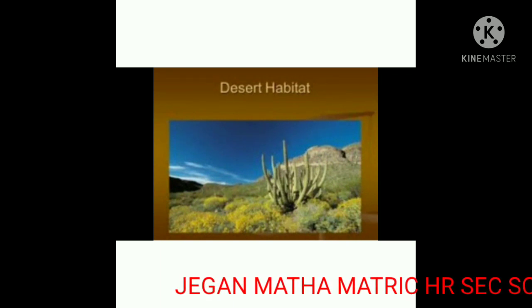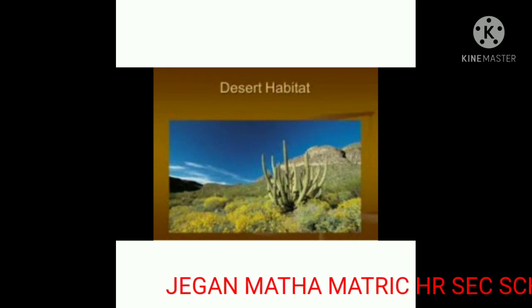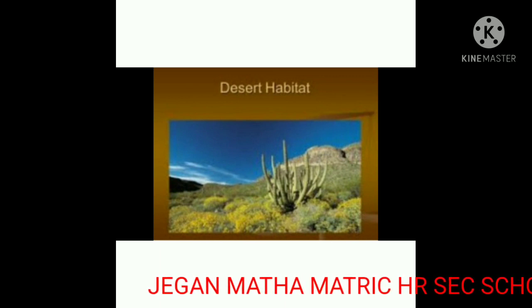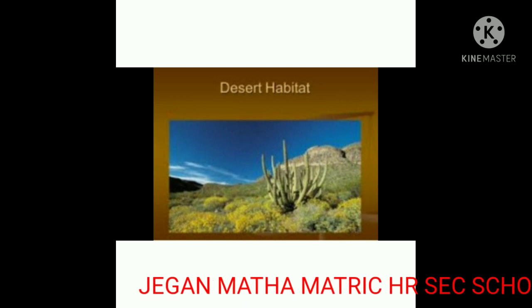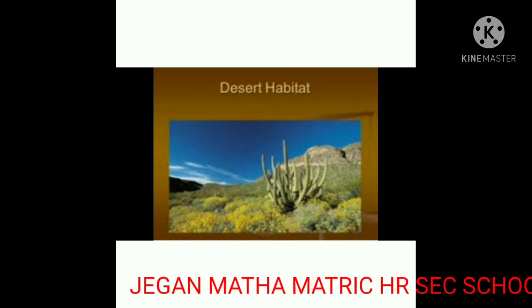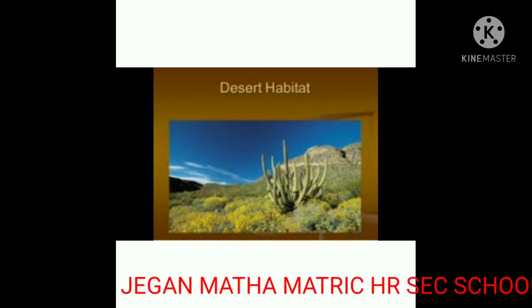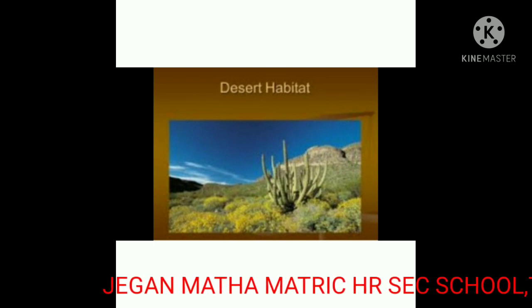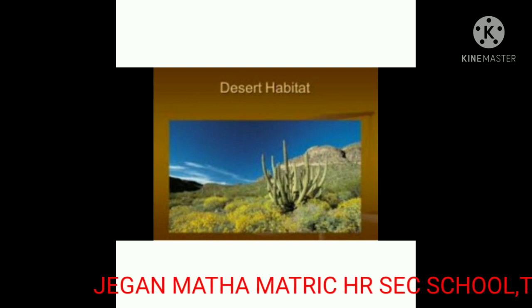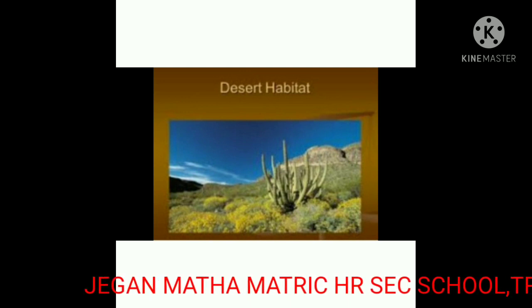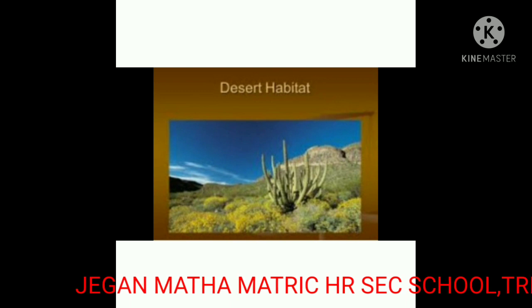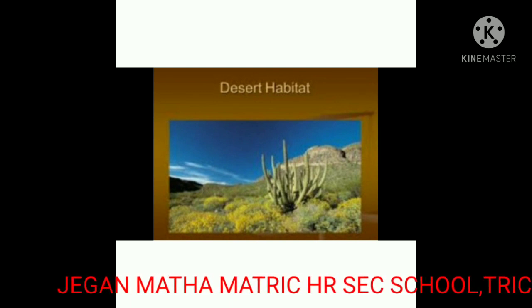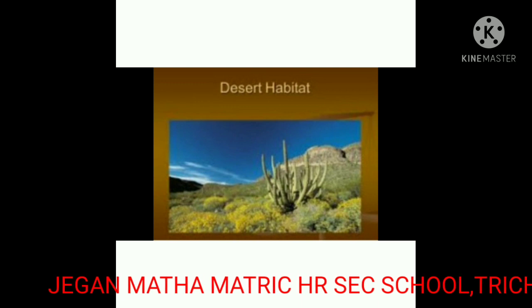Third one, desert habitat. A habitat without much water is called a desert. Do you know, children? A habitat without much water, that means no water is there, is called a desert. Deserts are the driest places on earth.